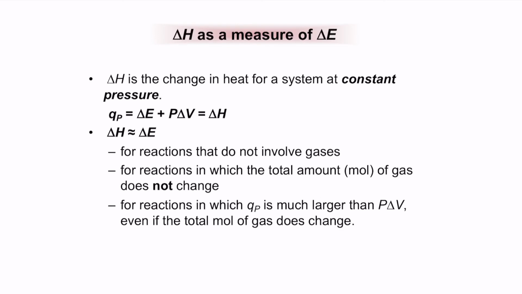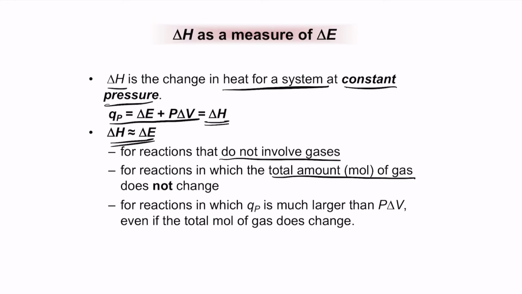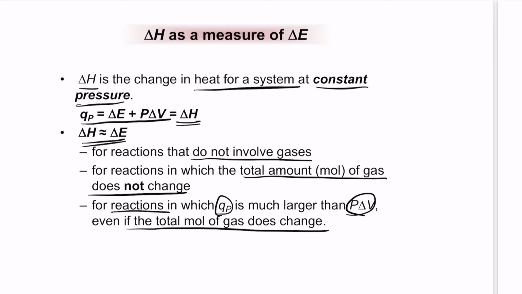Now delta H here is the heat of the system at constant pressure, so QP becomes equal to delta H. So delta H is nearly equal to delta E, provided the reaction does not involve gases, or in which the total amount of moles of gas does not change. And the last point is for reactions where QP is much larger than P delta V, even if the total number of moles will not change. So these are some conditions where we can consider the enthalpy to be nearly equal to the energy change.